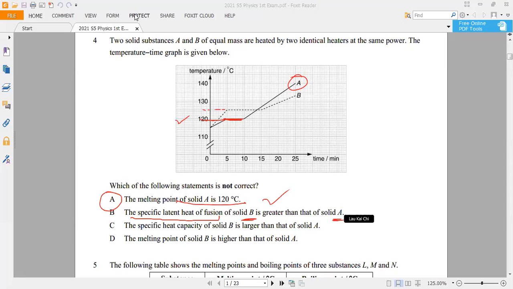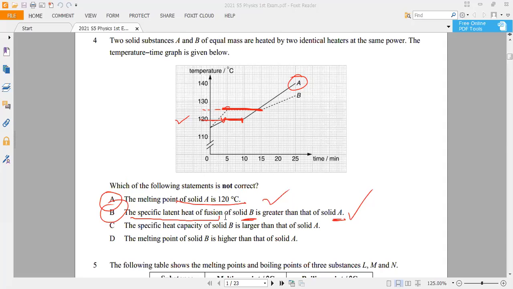You may check with this is the time required for change of state. If it takes more time, that means it requires more energy. So that's why number 2 is also correct. You see that the B is having larger width here. That means it's more difficult to melt. That's why the specific latent heat of fusion of B should be greater.